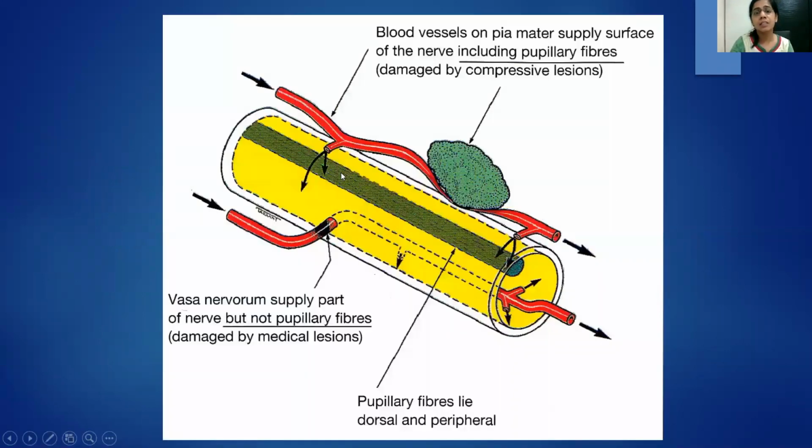So as we can see, these are the pupillary fibers, which are really medial and superficial, and the pial blood vessels are supplying it. The internal part, or the rest of the nerve, would be supplied by the vasa nervorum.